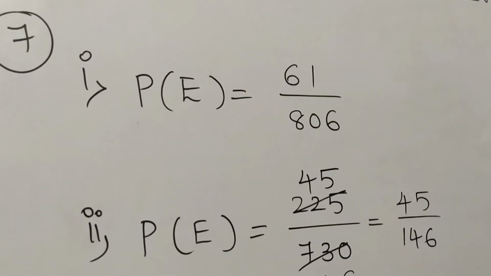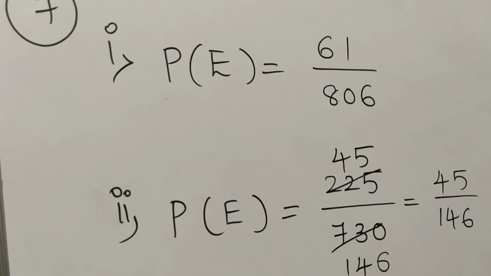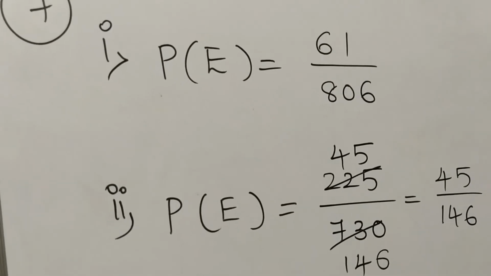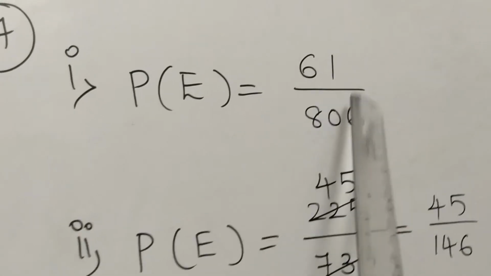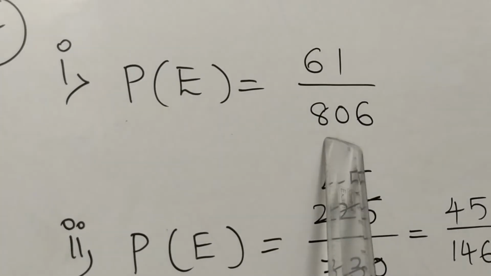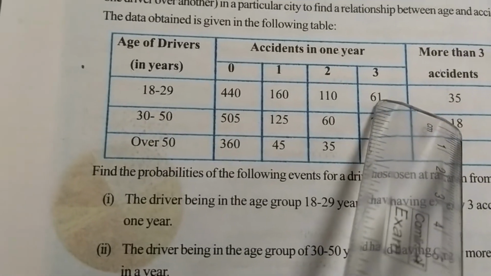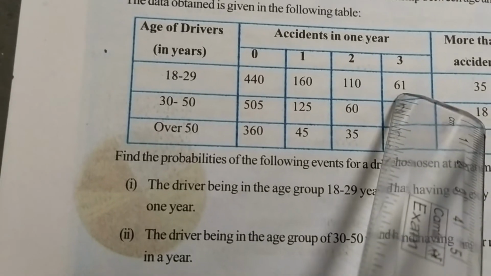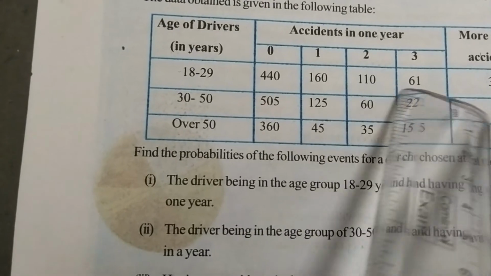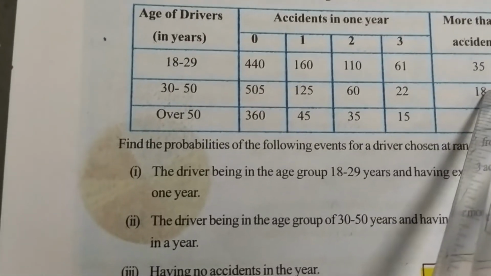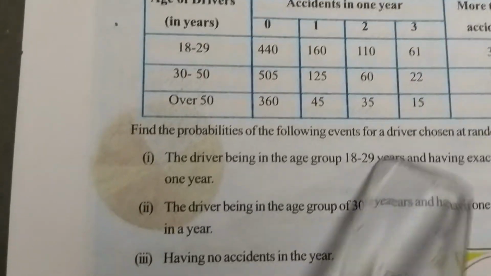See here, students, it is the solution of the 7th one. The first question is the driver being in the age of 18 to 29 and having exactly 3 accidents. See in your textbook, exactly 3 accidents are 61, and you have to count the total. For finding the total you add all of them: 440 plus 160 plus 110 plus 61 plus 35, that is 806. So 61 by 806 is the first answer.